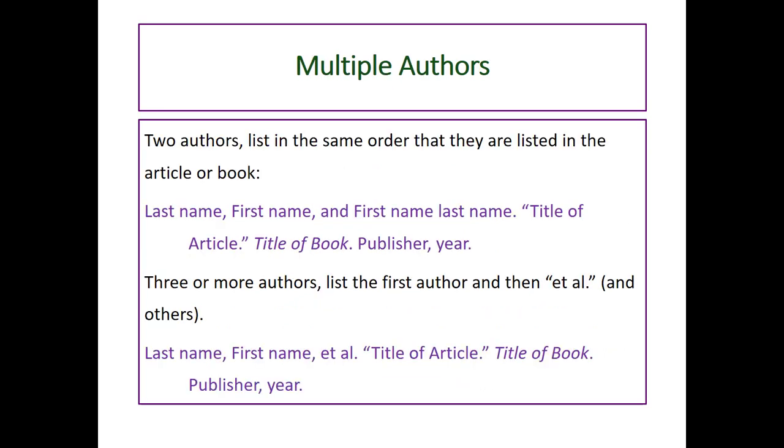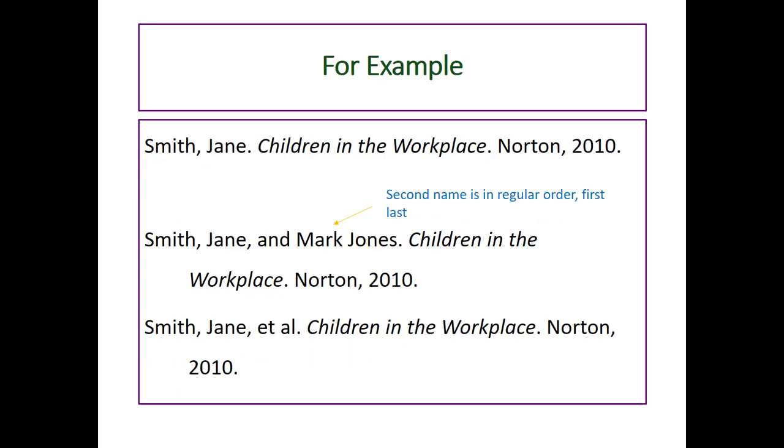Some sources will have multiple authors. In MLA, you will list both authors if there are two. List the first author backward and then the second author in the correct order. If there are more than 3 authors, you only need to include the first author and the abbreviation et al., which is Latin for and others. Notice how the names of 2 authors are not alphabetized. You must always list 2 authors in the order they appear in the article. The first author is the one who did the most work.